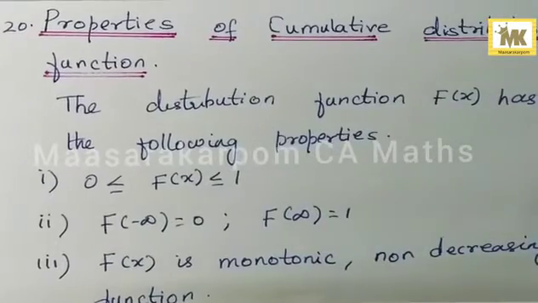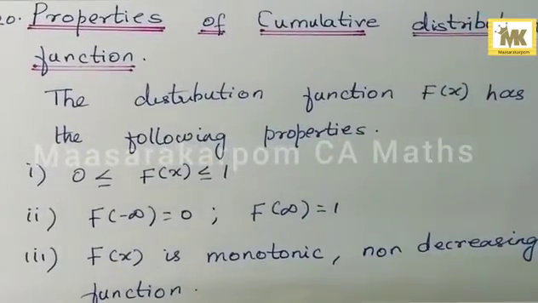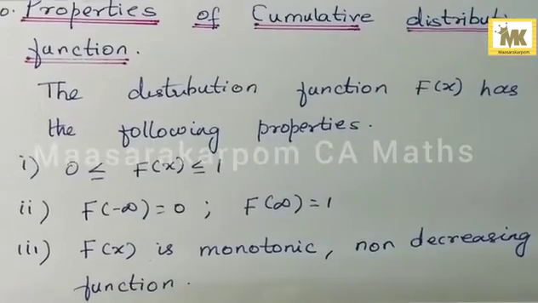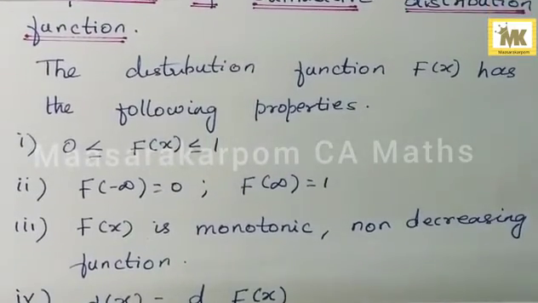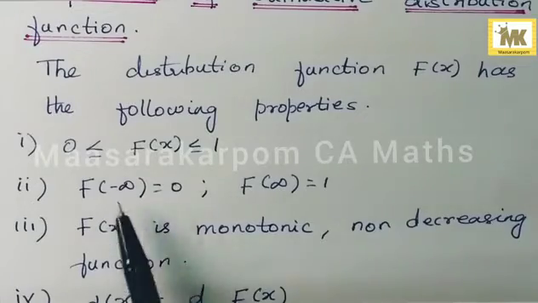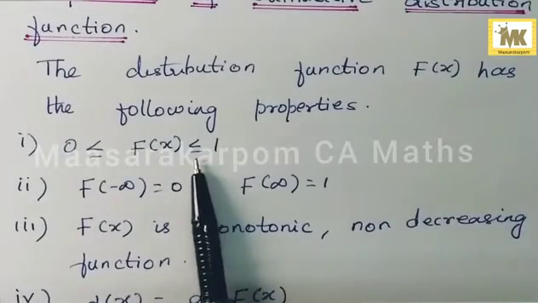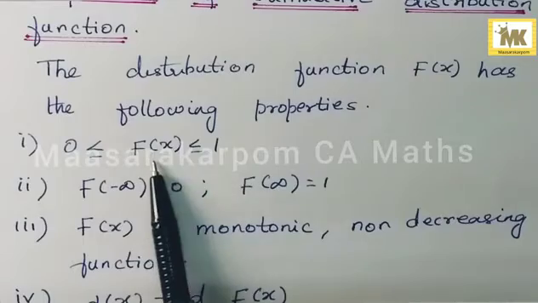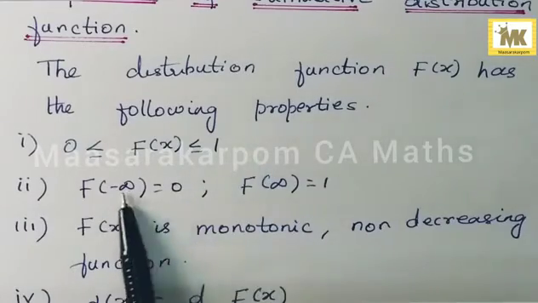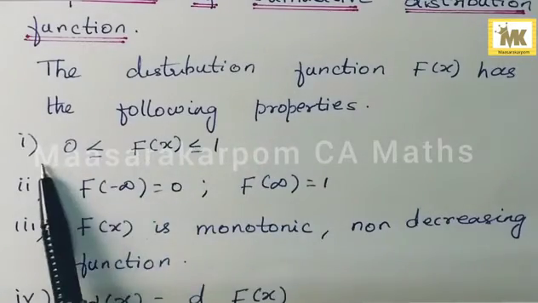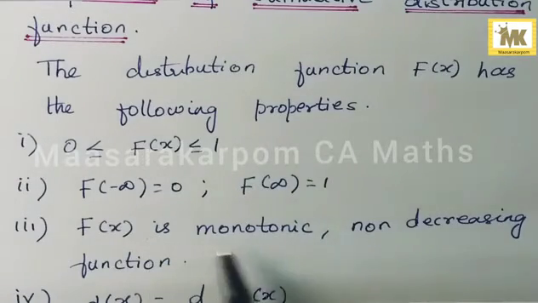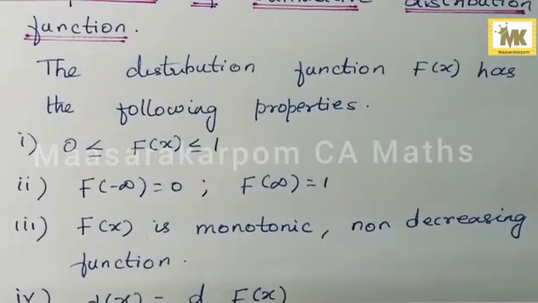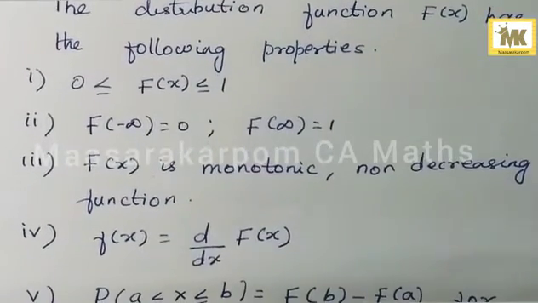Question number 20, properties of cumulative distribution function or distribution function. The distribution function capital F of x has the following properties. It lies between 0 and 1, both the extremities included: 0 less than or equal to F of x less than or equal to 1. F of minus infinity is 0 and F of infinity is 1. F of x is a monotonic, non-decreasing function. Small f of x is equal to d by dx of F of x.